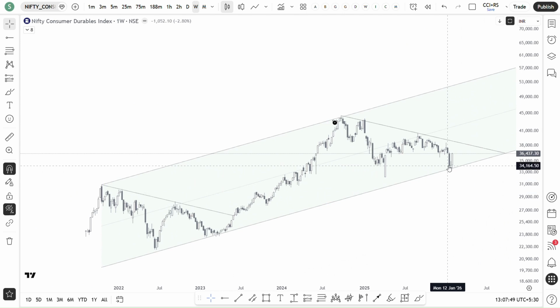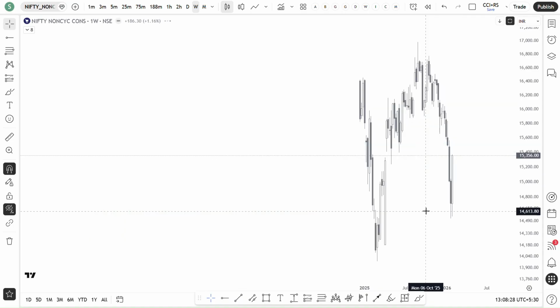This is one of the indices I discussed, I think, 2 weeks back. I'm waiting for the price behavior to reverse from this channel support. So the price behaved positively at this channel support, and it closed. The follow-up candle is also positive, which means there is some kind of accumulation happening in the consumer durable stocks. So we need to observe the price of the stocks from this particular sector. So from sectoral indices, PSC and energy and auto. From thematic, it is consumption and consumer durables for now. So we'll see what else there is.